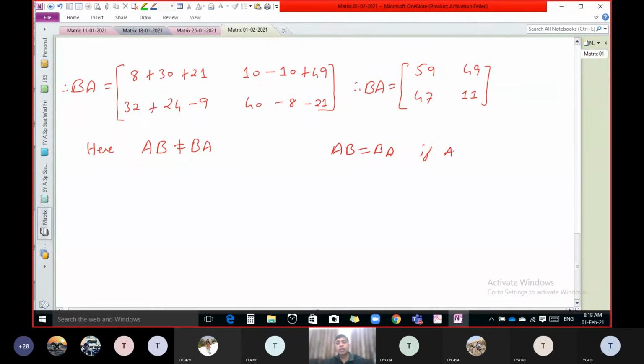if A equal to B. If A and B are the same, and if A into B is possible, then B into A is possible. And in that case, they are equal. Otherwise, they cannot be equal. Means if A is not equal to B, then always AB and BA are different, meaning AB is not equal to BA. So it's not like simple multiplication.